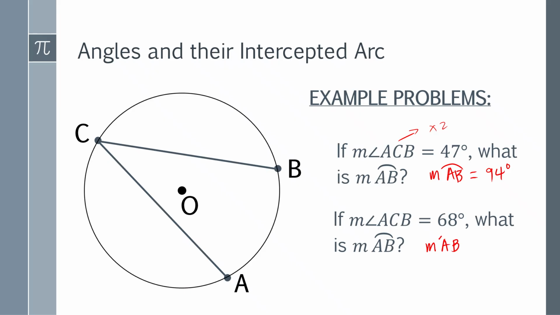So the measure of arc AB here is 136 degrees. So the measure of arc AB is 136 degrees. Did you get it? I hope that you get it.